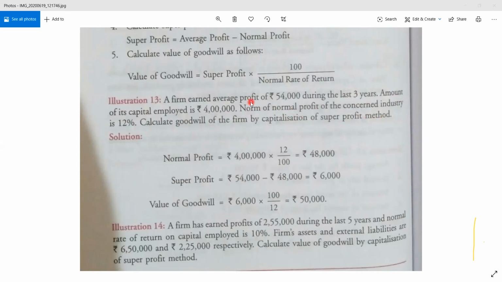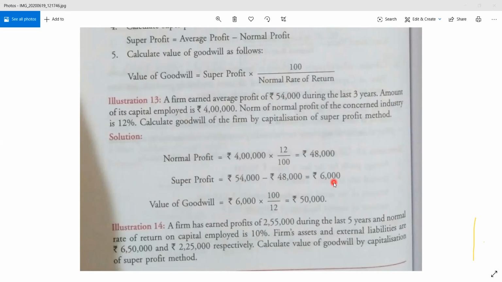क्या करना है? एवरेज प्रॉफिट मिल चुका है, कैपिटल एम्प्लॉयड भी दे दिया है. Now we have to find out what is our normal rate of return. Normal rate of return is 12% of 4 lakh. So 12% of 4 lakh will be 48,000. Clear? So normal profit is 48,000. अब क्या करना है? नॉर्मल प्रॉफिट को एवरेज प्रॉफिट से कंपेयर करना है. तो एवरेज प्रॉफिट 54,000 है, नॉर्मल प्रॉफिट 48,000 है. So what is the super profit? 54,000 minus 48,000, so it is 6,000 rupees. So super profit is 6,000.